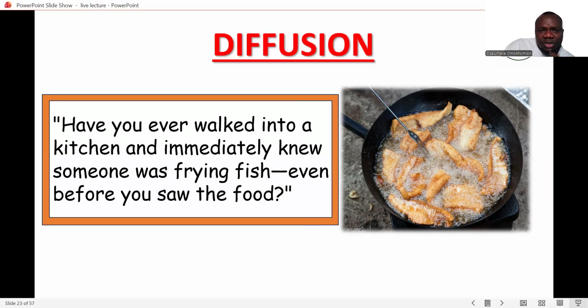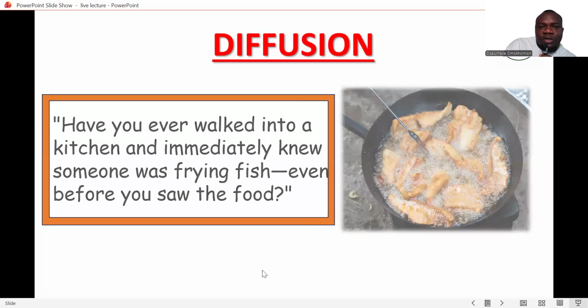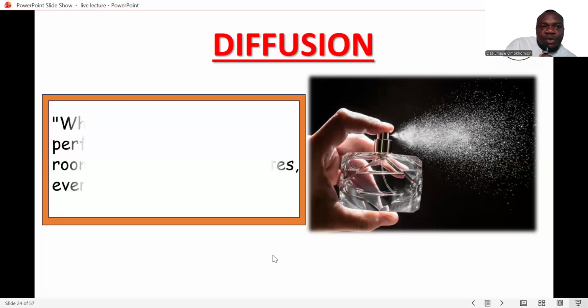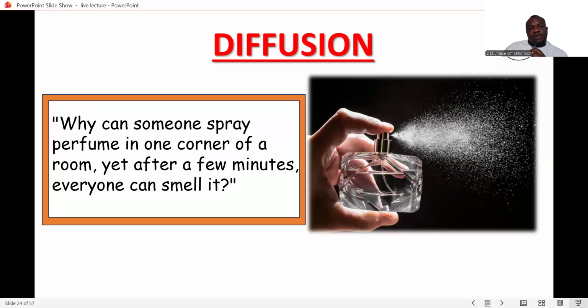So the question is, how can somebody be in the kitchen cooking and you discover that you can actually perceive it from a far distance? There is a kind of phenomenon that makes this occur. Still on that scenario, why can someone spray perfume in one corner of a room and yet after a few minutes everyone can smell it? Why does something like this occur?